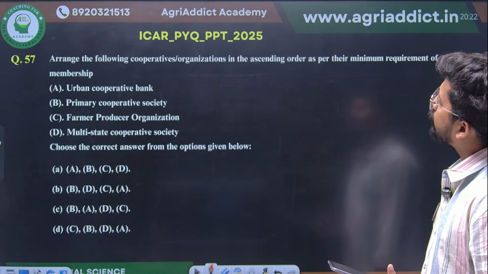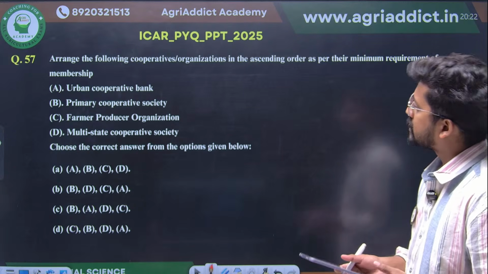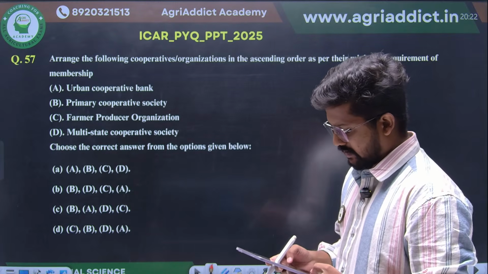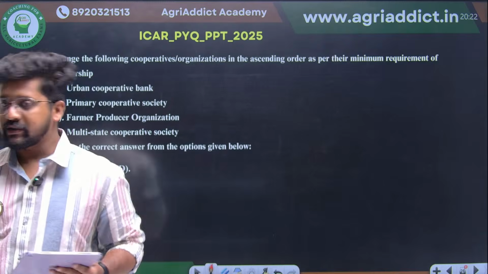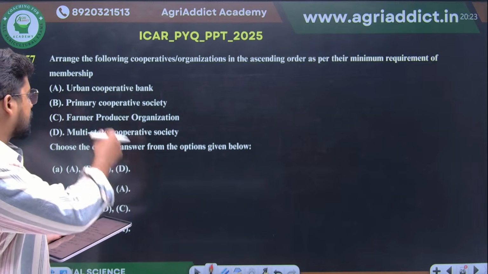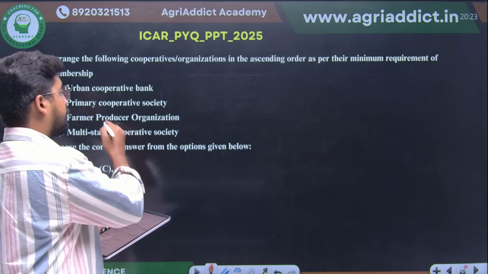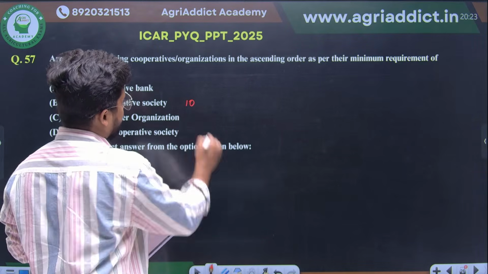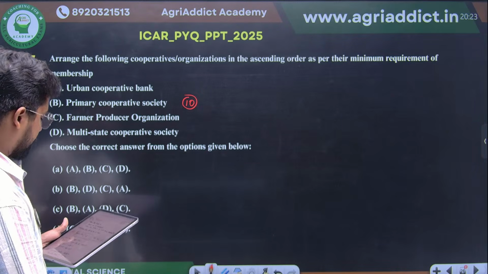Then arrange the following cooperative organizations in the ascending order as per their minimum requirement of membership. This is also a little more confusing. I must say this is a confusing question, because if we are not studying membership from all these aspects. Urban cooperative bank, and for PACs, the primary cooperative society, almost like a minimum of 10 members should be there. Okay, so this is correct. We are sure 10 members should be there.